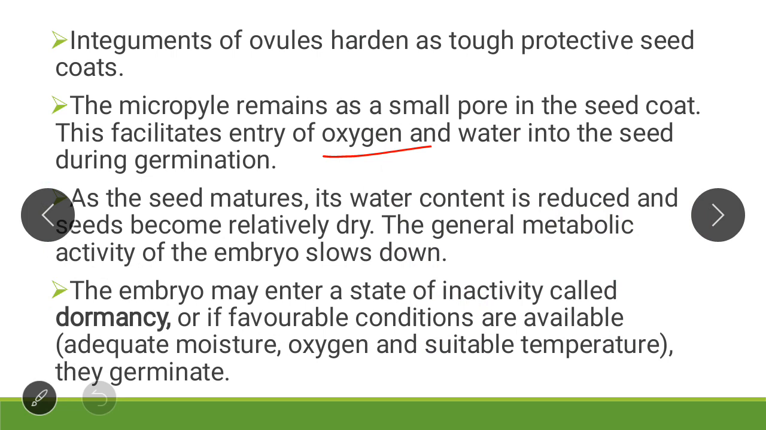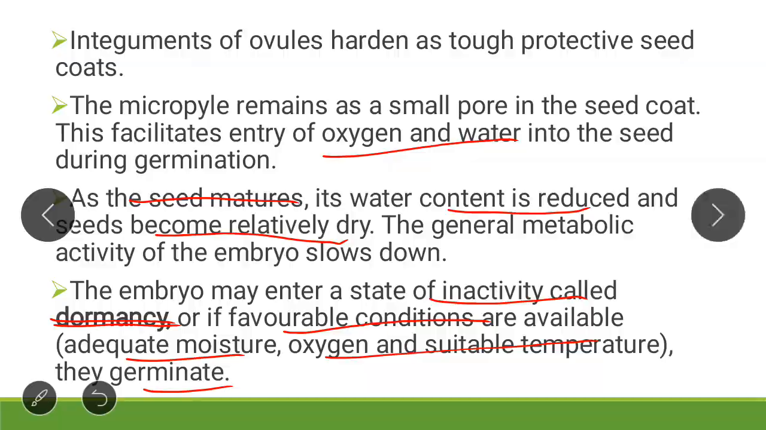As the seed matures, its water content is reduced and the seed becomes relatively dry. When the seed becomes dry, its metabolic activity will definitely slow down, and this state of inactivity is known as dormancy. So the question arises, what is dormancy? When the seed matures, its water content is reduced, the seed becomes dry, and its metabolic activity gets reduced. This stage of inactivity of a seed is known as dormancy. This dormancy is broken when favorable conditions are available. If favorable conditions such as adequate moisture, oxygen and temperature are available, the seed will germinate.